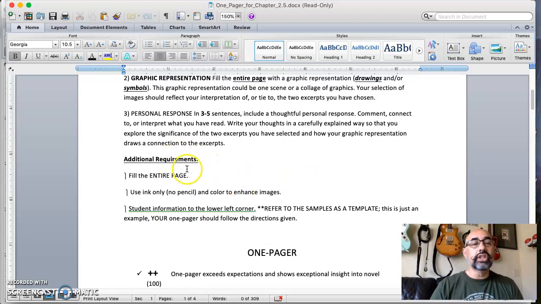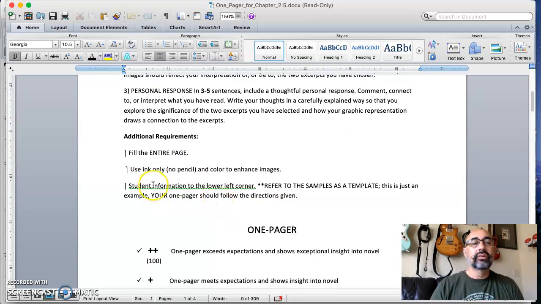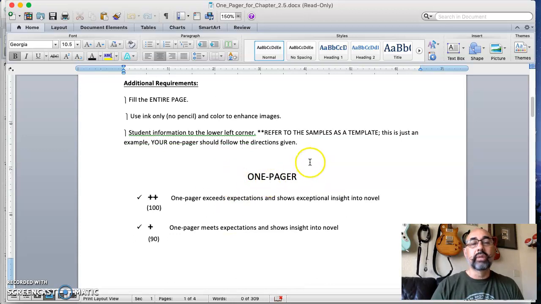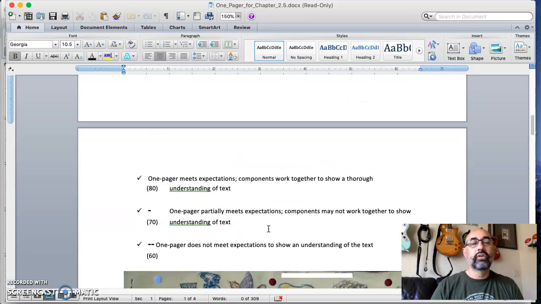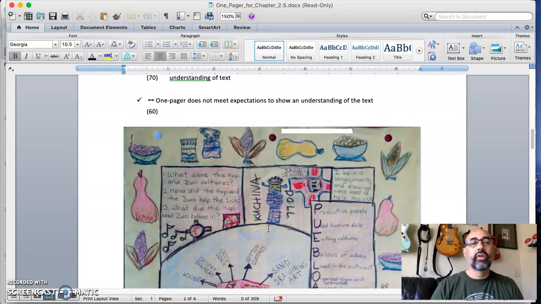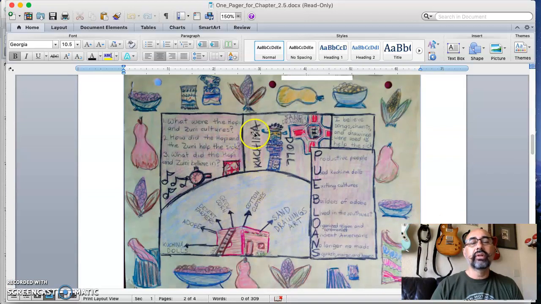Here are the additional requirements. Fill the entire page. Use ink only, no pencil, and colors to enhance the images. Student information goes in the lower left corner. Refer to the samples as a template. I have samples over here. Here's a rubric, by the way, okay? So look at that rubric. Go on your own. But I have several examples here.